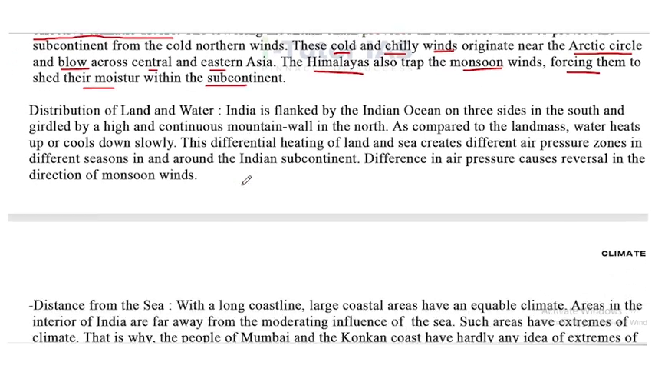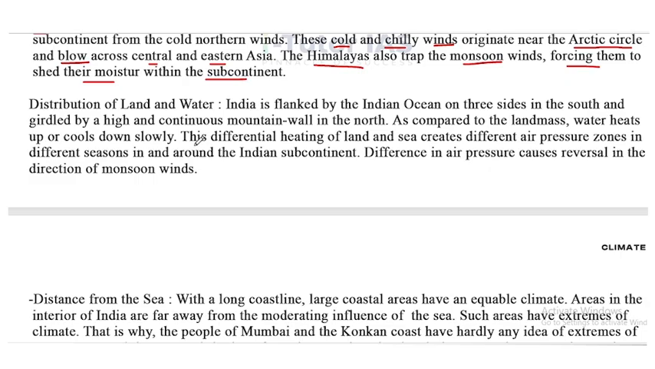Now third one is distribution of land and water. India is flanked by the Indian Ocean on three sides in the south and girded by a high and continuous mountain wall in the north. As compared to landmass, water heats up or cools down slowly. This differential heating of land and sea creates different air pressure zones, different seasons in and around the Indian subcontinent.